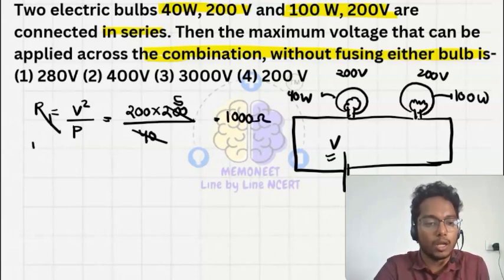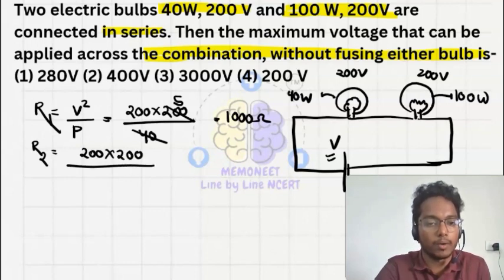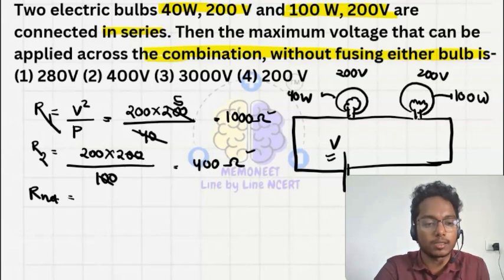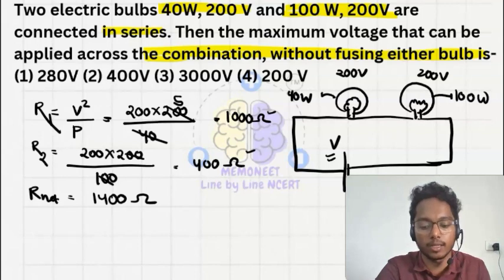This is R1, and R2 is equal to 200 into 200 upon 100 watt, so this will be equal to 400 ohm. So what is the net resistance? That is 1400 ohm, 1000 plus 400 as they are in series.